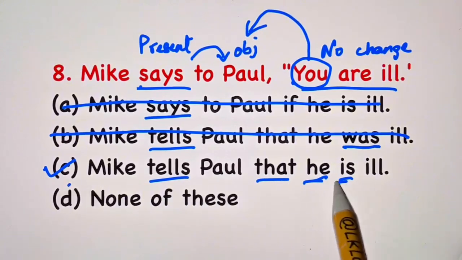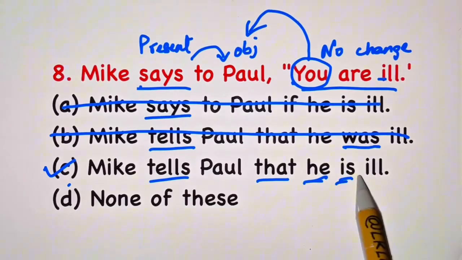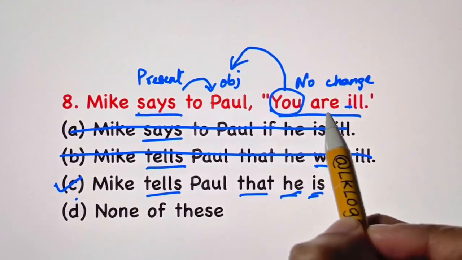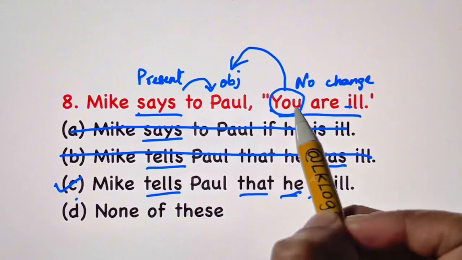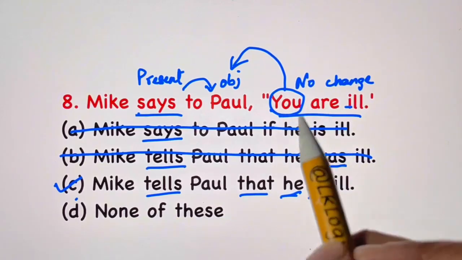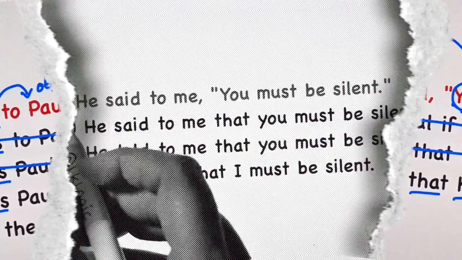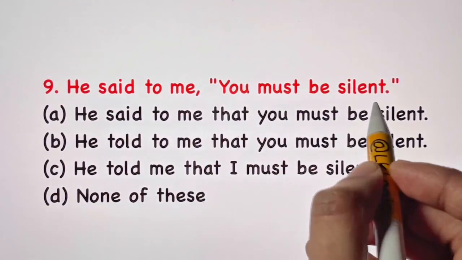Mike tells Paul that he is ill, so there's no change in the tense. Present tense, present tense. With you, you write are, you are. You don't say you is. And with he, you write is, he is, she is. You don't say he are, she are, right? So he is ill.